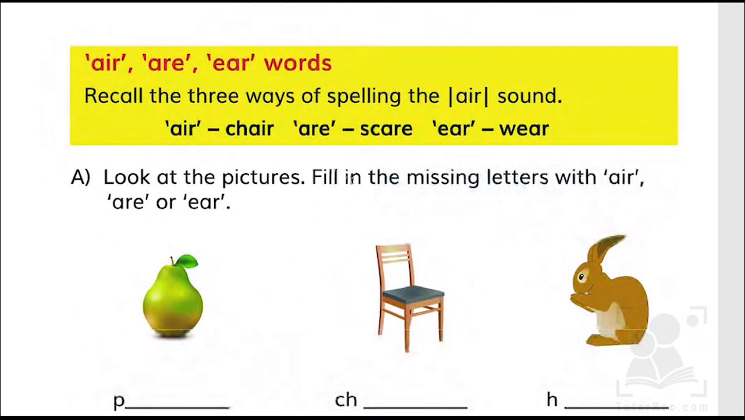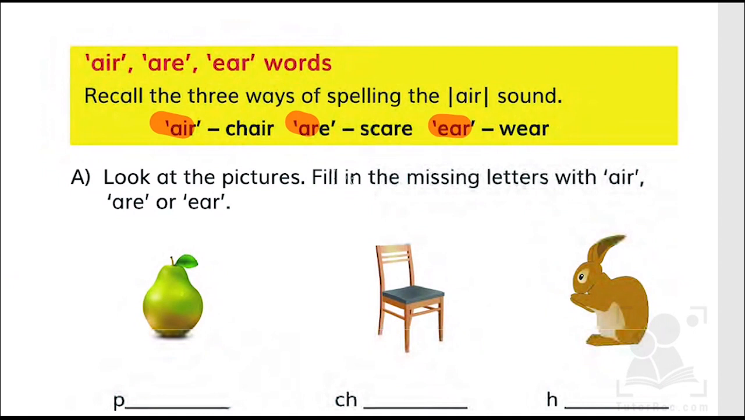Here we have some three-letter words, air, air, air. Recall the three ways of spelling the air sound. Air, chair, air, scare, air, where. However, you can see kids, the spellings here are totally different. This is A-I-R, this is A-R-E and this is E-A-R. However, the sound they have, air, is the same.